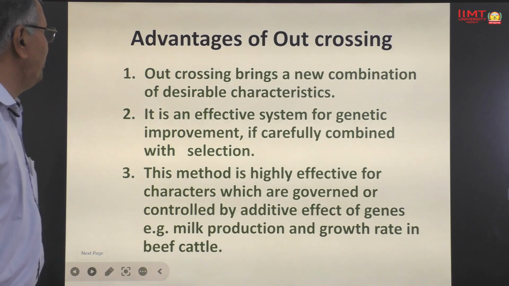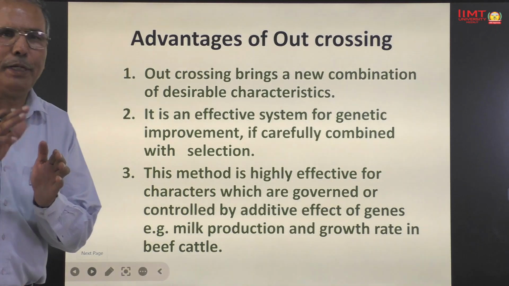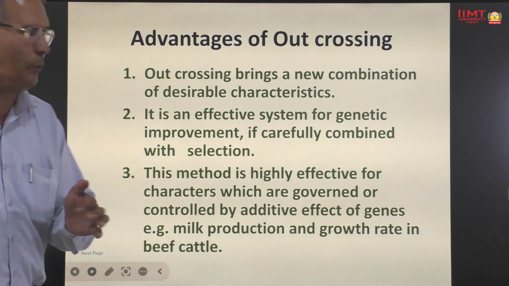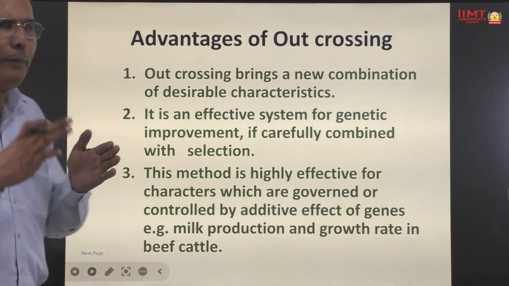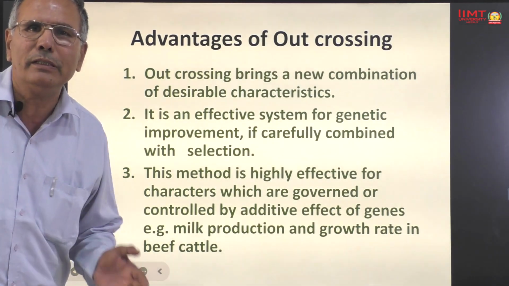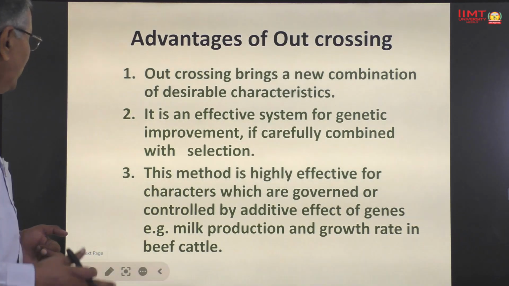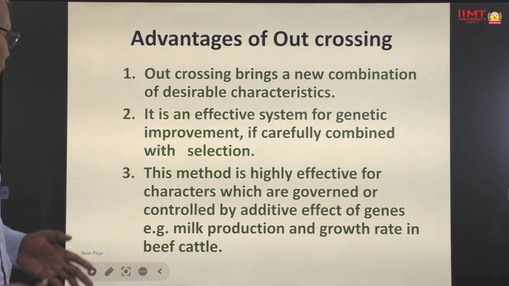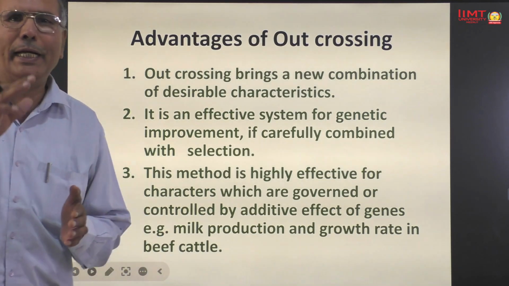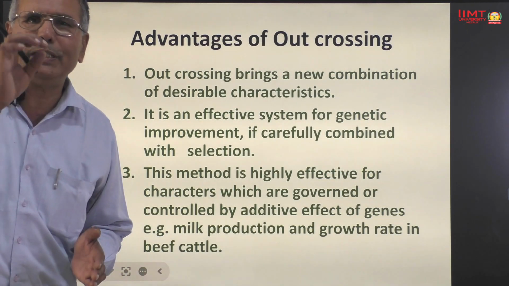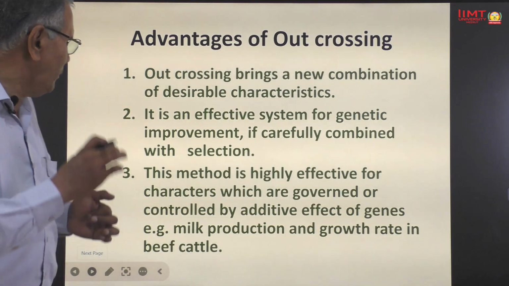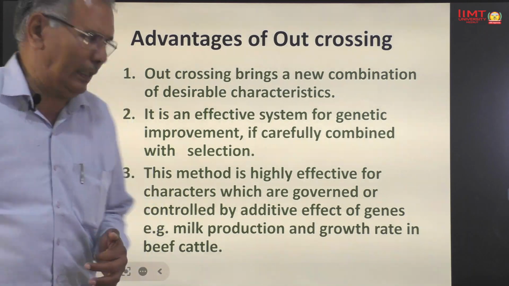Advantages of crossbreeding. The crossbreeding brings new combinations of desirable characteristics in the progeny. It is an effective method for genetic improvement if combined with selection. Third, this method is highly effective for the characters which are governed or controlled by additive effect of genes, such as milk yield in milch animals and growth rate in beef cattle.